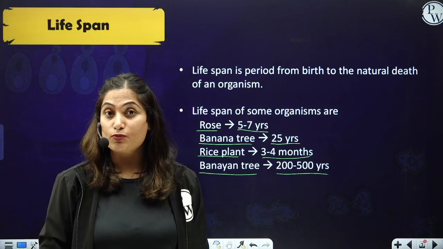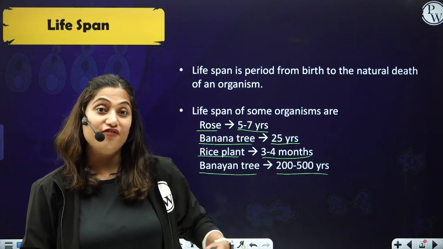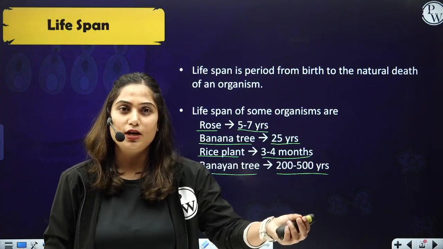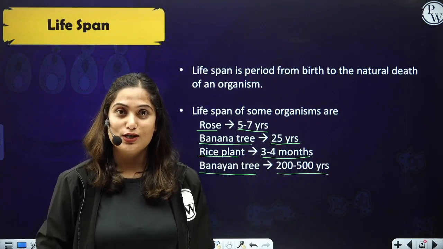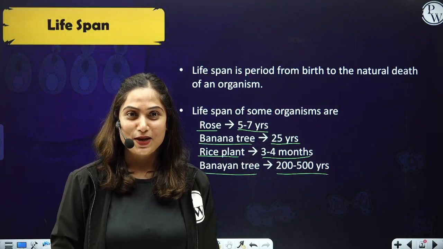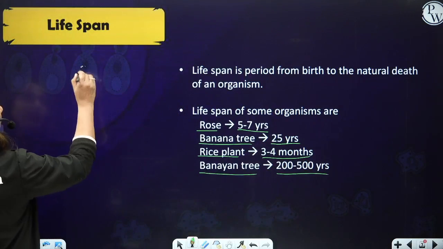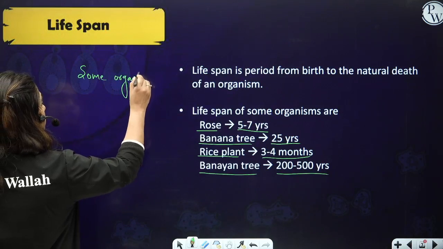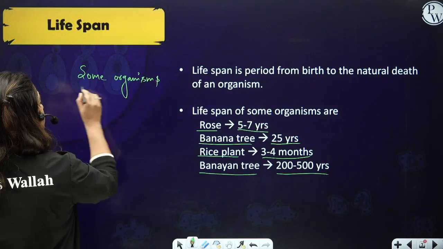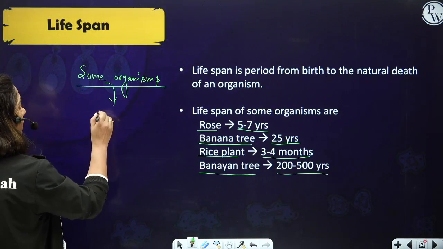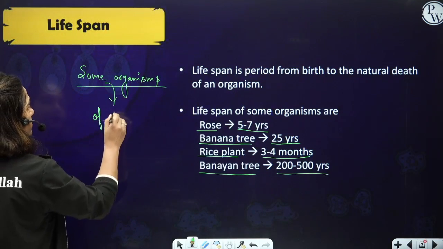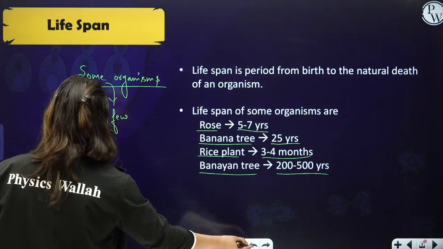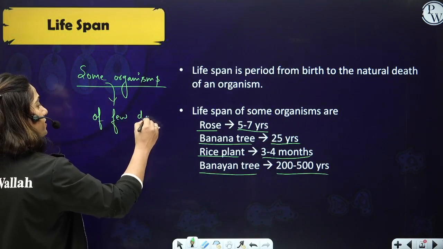So if a question comes that the lifespan of an organism may vary from some days to thousands of years, the answer would be yes, because in some organisms the lifespan can be of a few days.